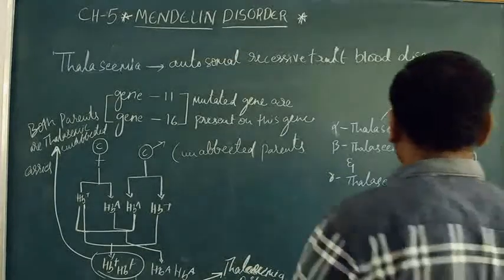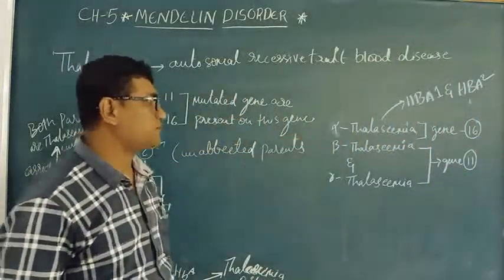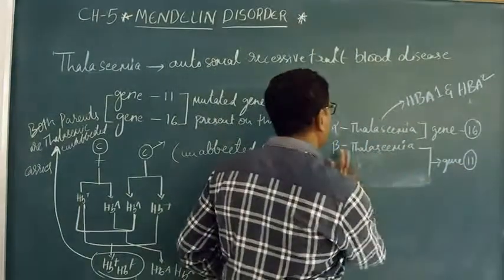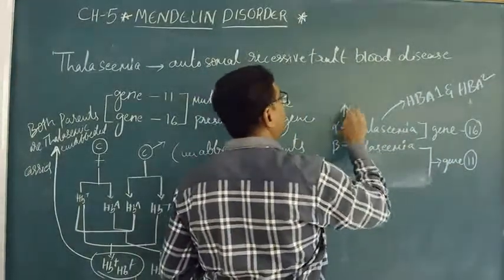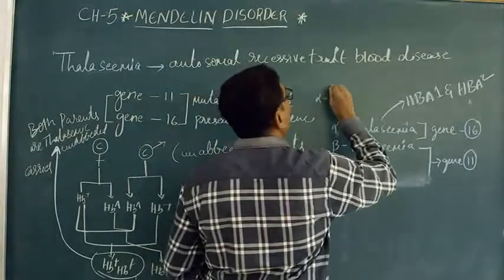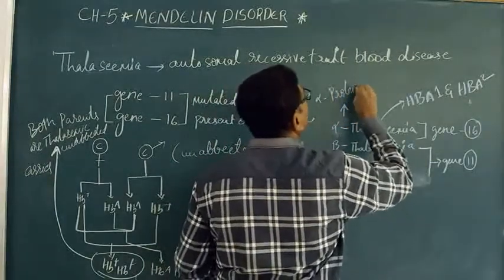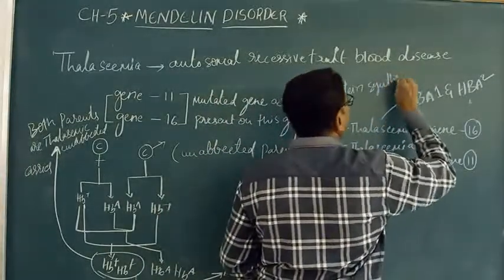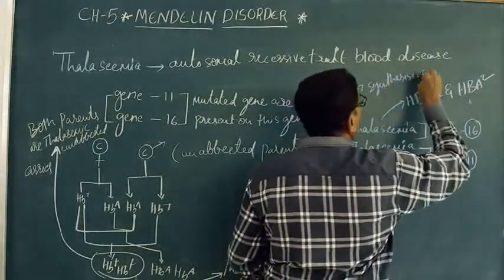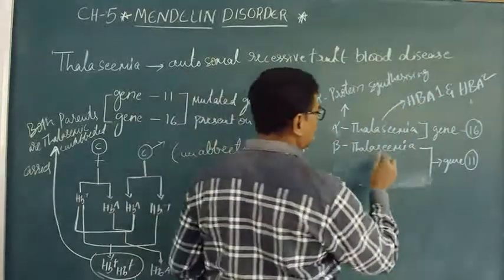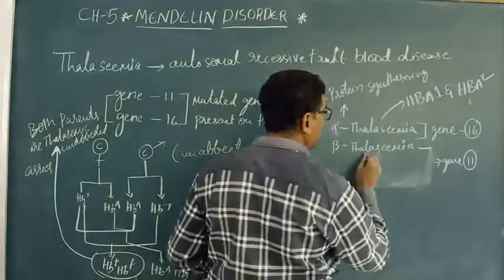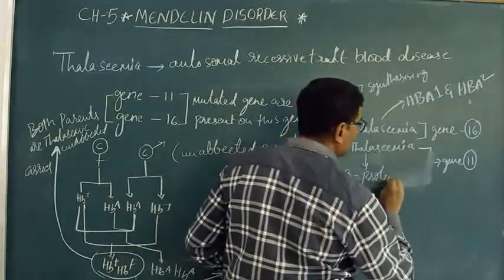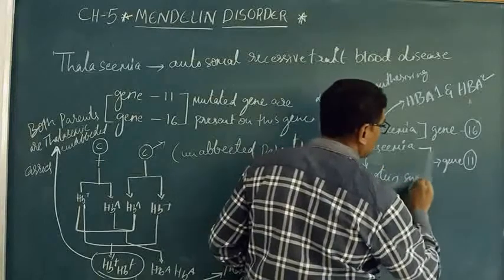Coming on to the thalassemia, there are two types. One is called alpha thalassemia, that is alpha protein synthesizing problem, and this is beta protein synthesizing.